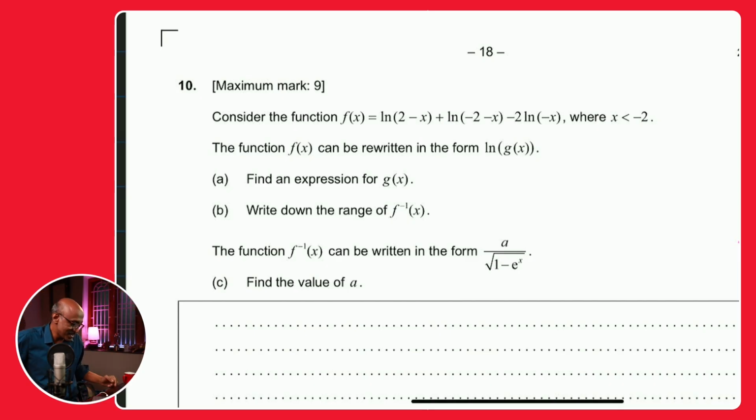So here we go. This is question number 10, and it looks like a functions question. Consider the function f of x is equal to ln of 2 minus x plus ln of negative 2 minus x minus 2 ln of negative x, where x is less than negative 2. It sounds so much like poetry.